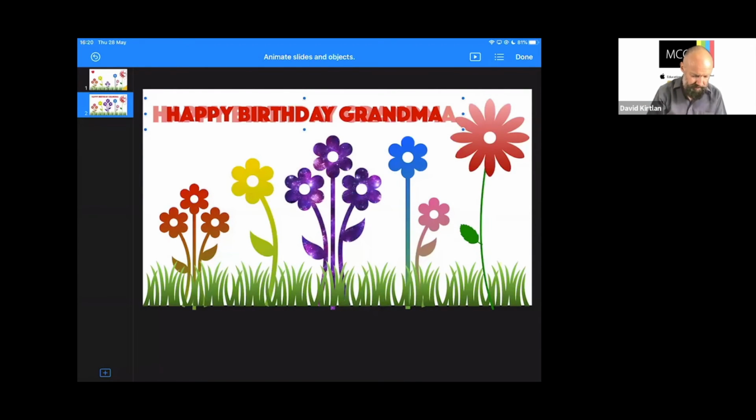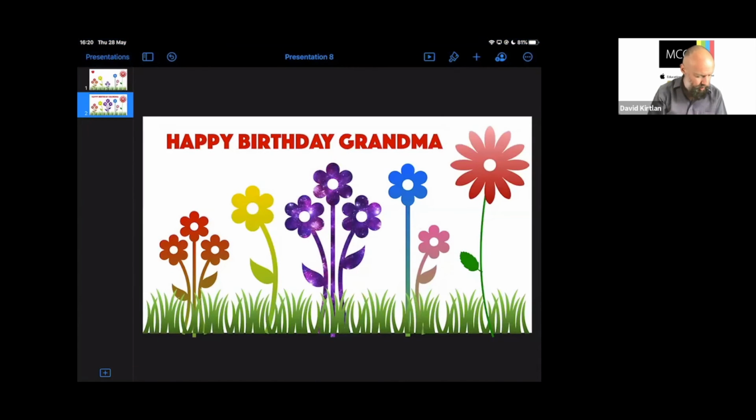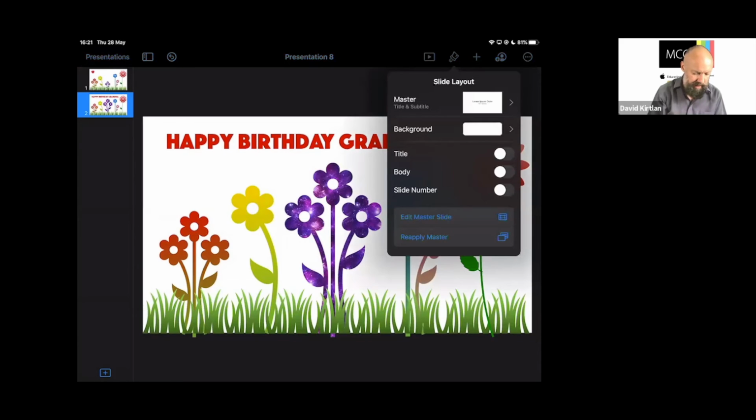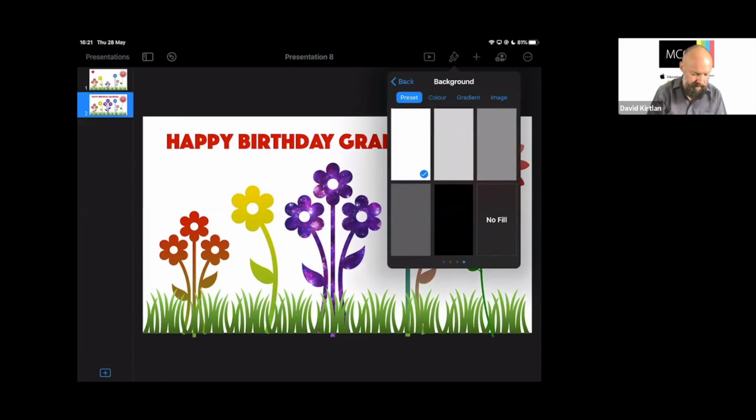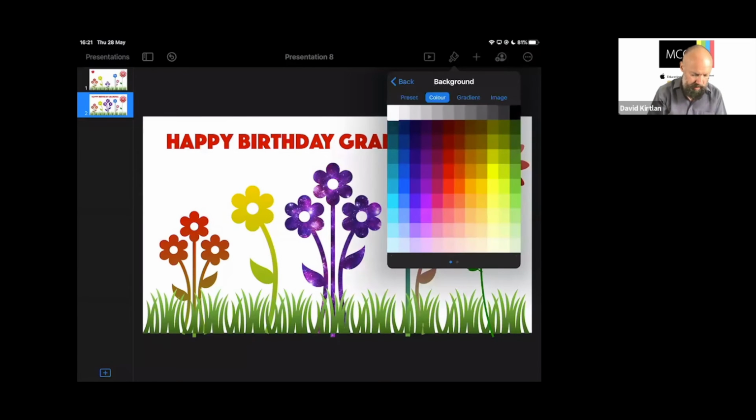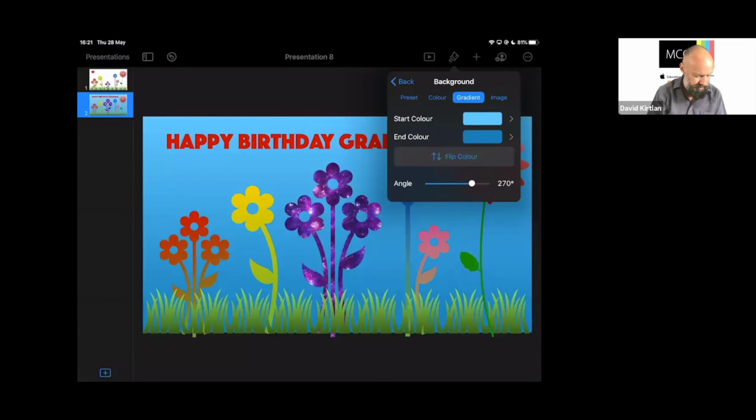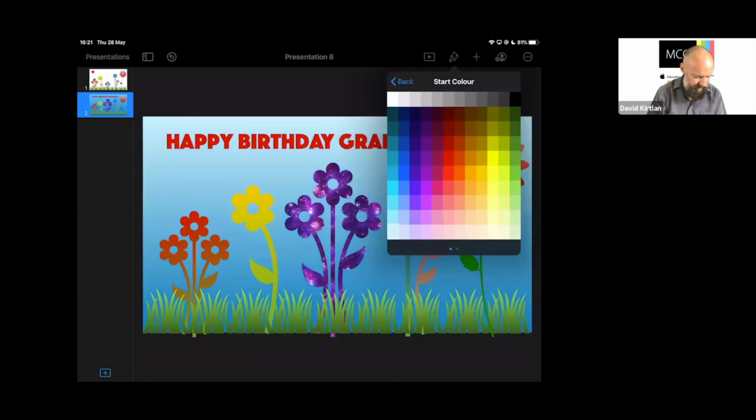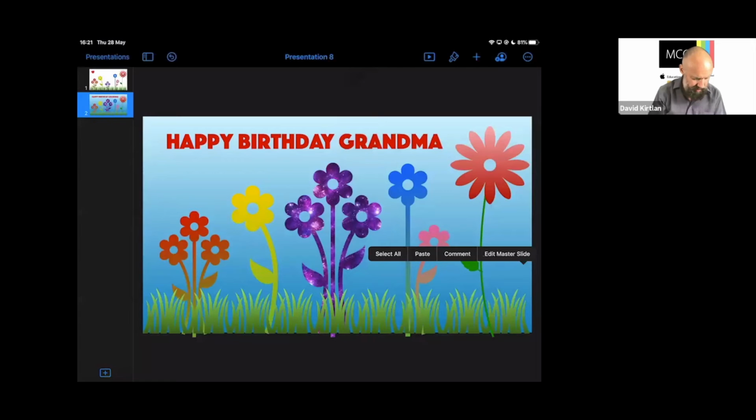Done. And in fact, I think I'll do one more thing to this. So on my background, if I press the paintbrush while nothing is selected, I get to edit my master slide. So just tap the background and I'm going to change the color. So I could select a color. Let's go for a gradient. So I've got this. So the card will turn blue. I'll make it a little bit lighter. That's quite dark blue at the top. But again, we can set our colors. So let's have a look.